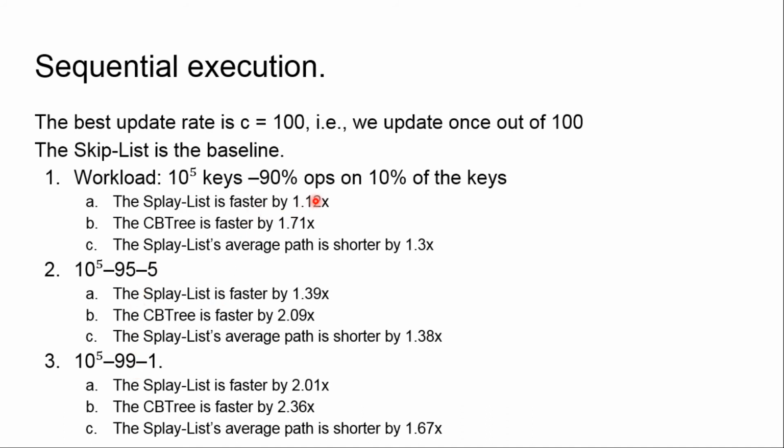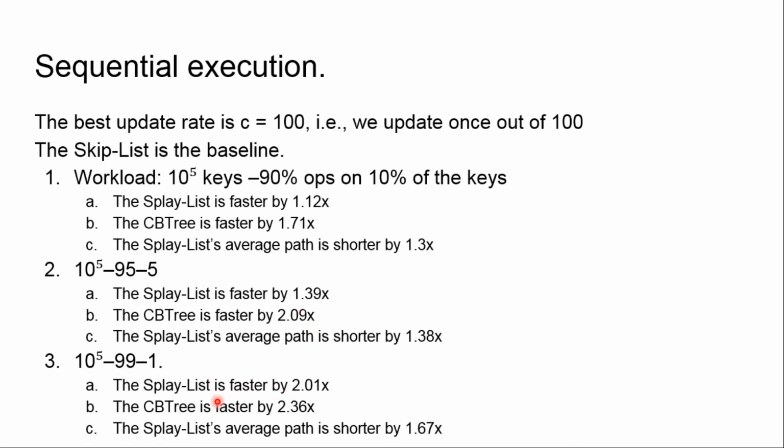So at first, Splay-List is faster than skip-list by 1.12, and on the most skewed one, it is faster by 2.01, which is quite high. Please note that the average path was shorter by 1.3x for 90/10, and on the more skewed one it is 1.67. Please note that the improvement increases with the skewness of the distribution.